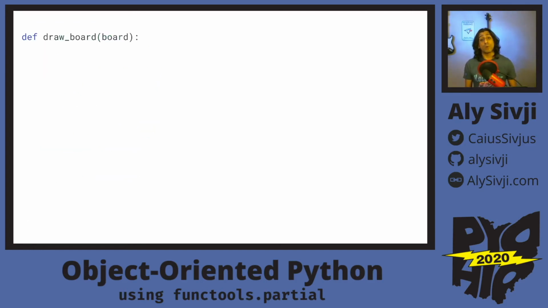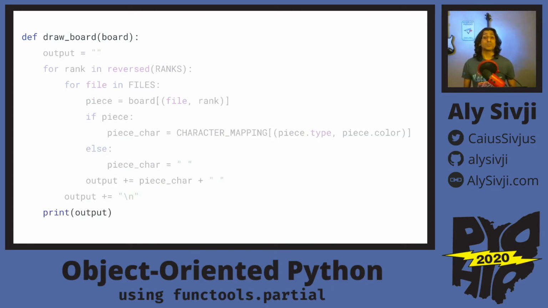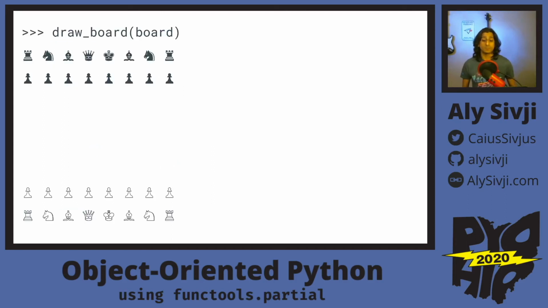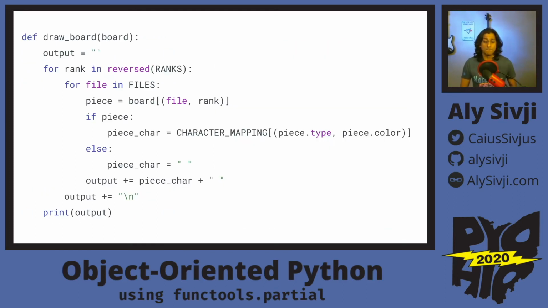And now our drawBoard function is going to take in a board. We're going to cycle through all those squares inside of our board. And then for each character, we're going to add it to our string. And then finally, we're going to print the string we just created. If we run our code, it looks like this. It's not as nice as the example from earlier, but it's pretty good with just a few lines of code.